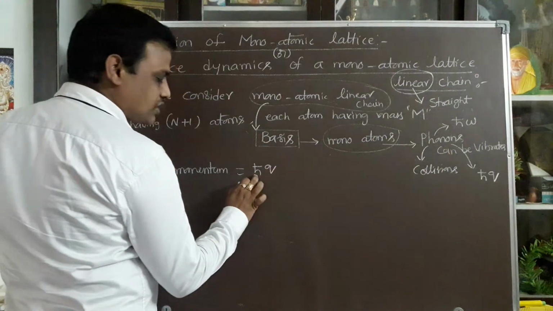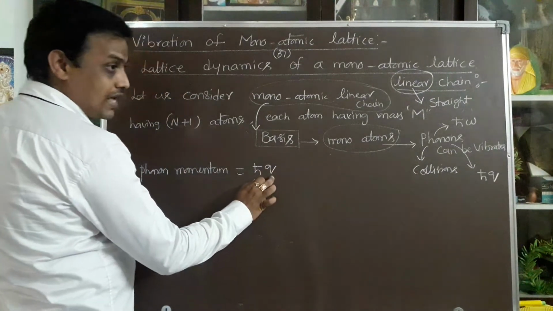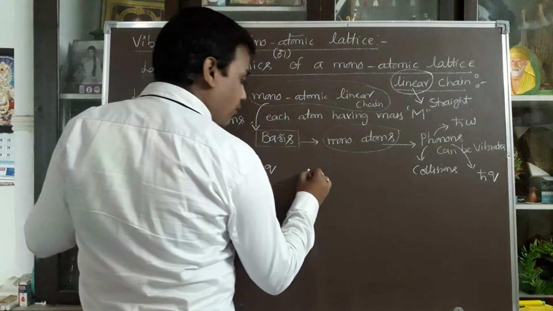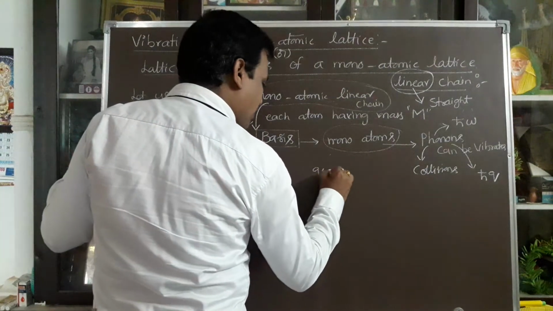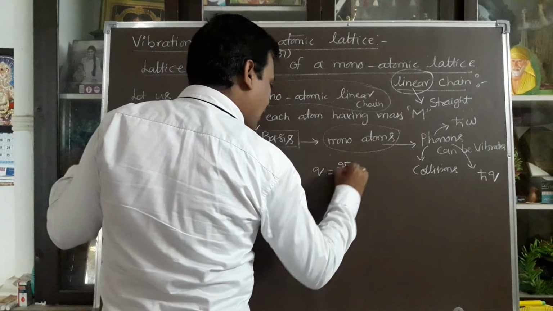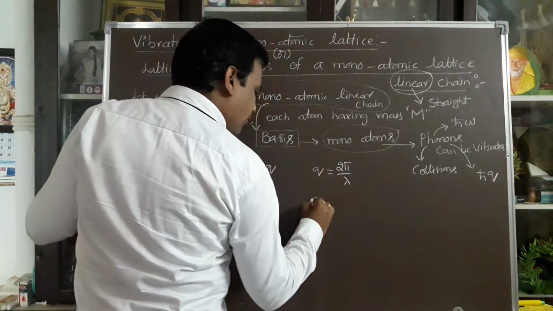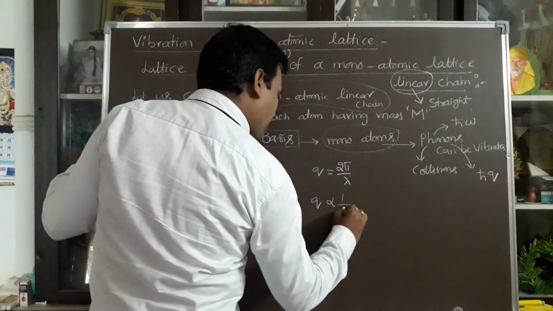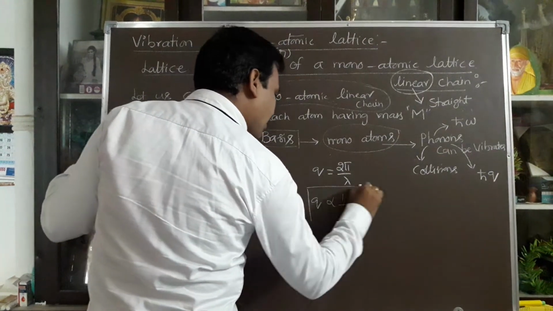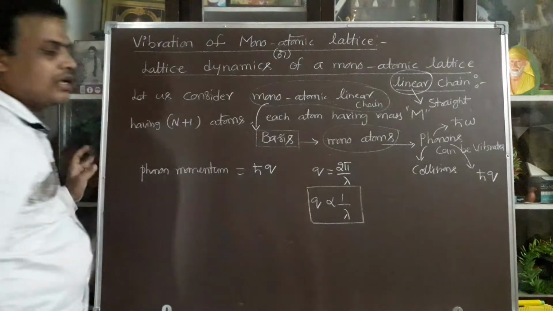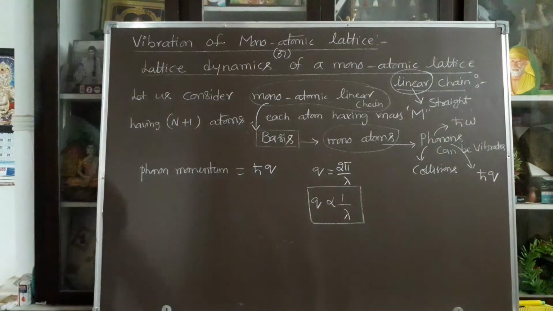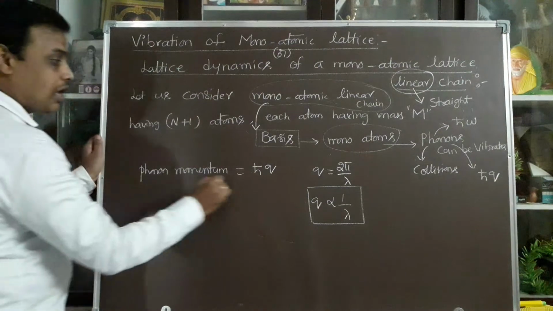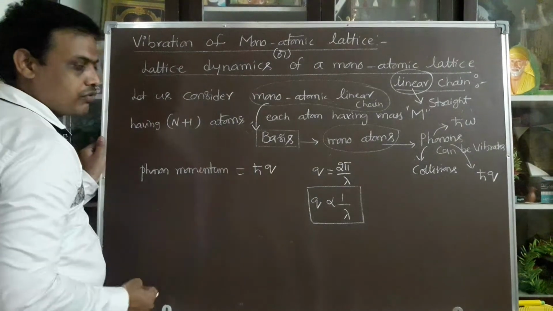Here h cut is a constant, and q is called the wave vector. The wave vector is 2 pi by lambda, nothing but wave vector is inversely proportional to the wavelength of the wave.